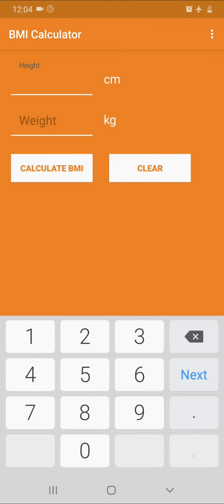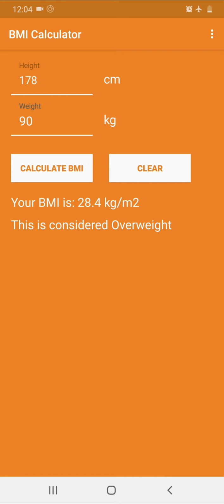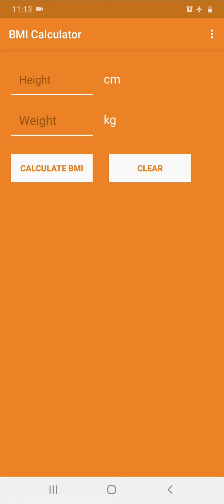And suppose you want to try some other values, say the height is around 178 and the weight is around 90. If I click on the calculate BMI button, it will show that your BMI is 28.4 kg per meter square. This is considered overweight.